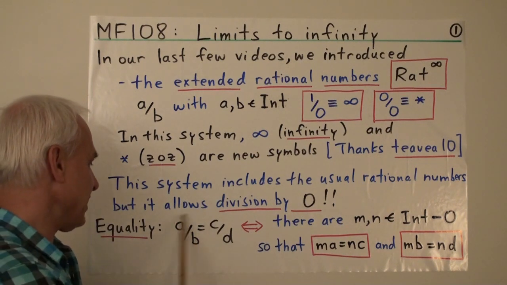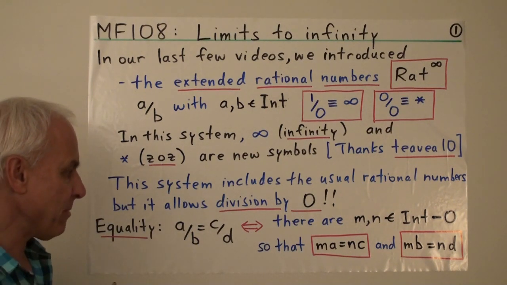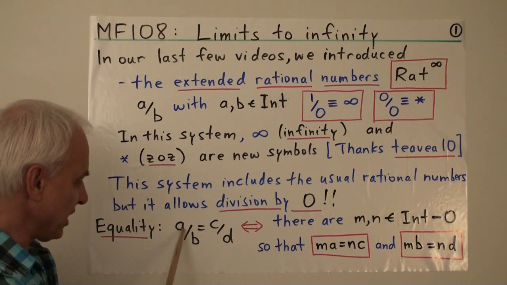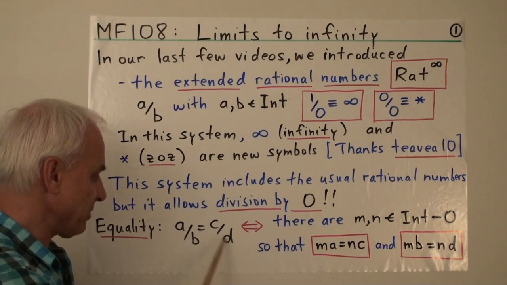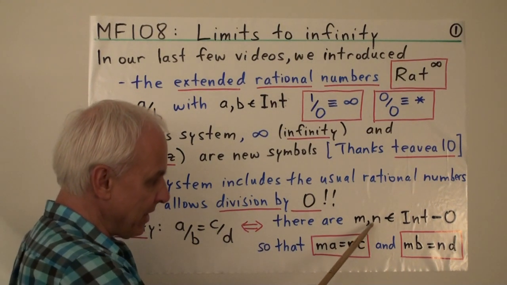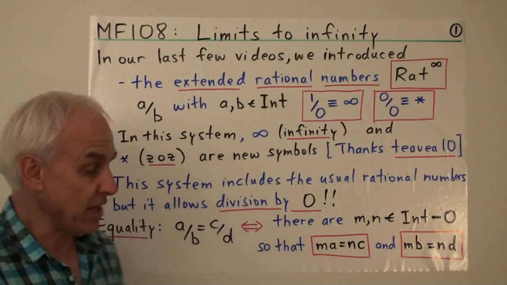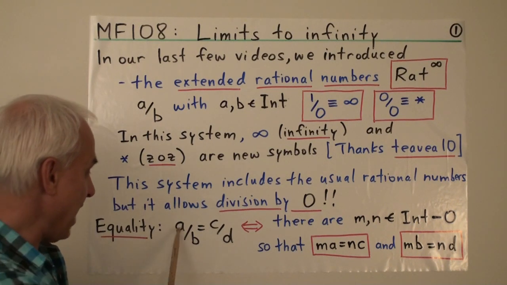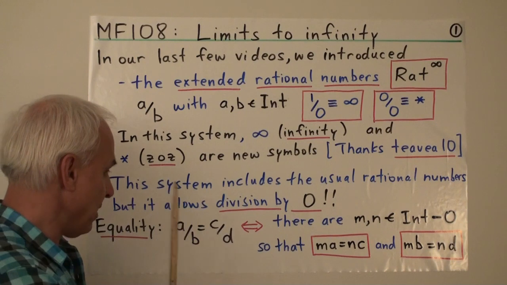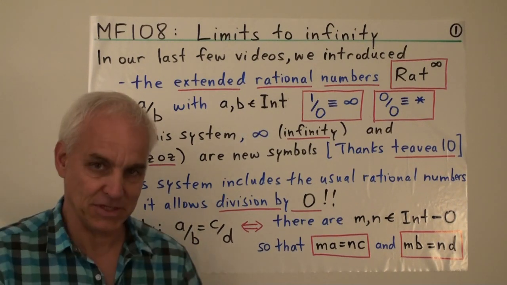Another interesting aspect is that the notion of equality becomes a little bit more complicated than for rational numbers. So the expression A over B equals the expression C over D precisely when we can find non-zero integers m and n, so that m times A equals n times C, and m times B equals n times D.